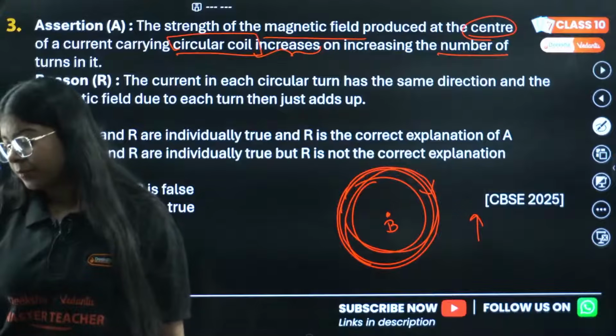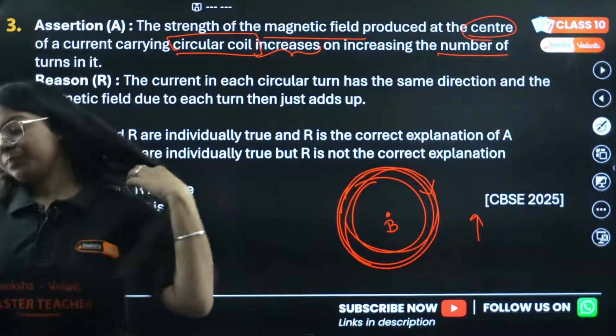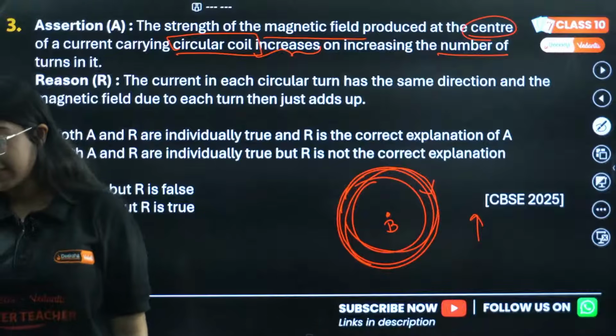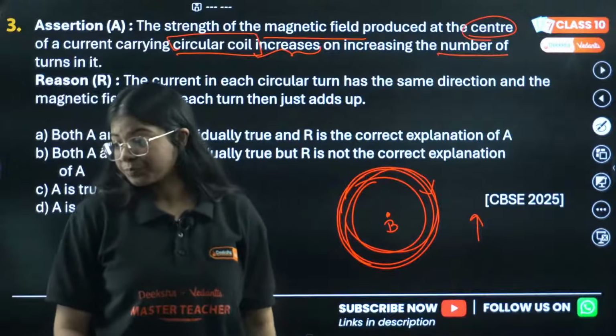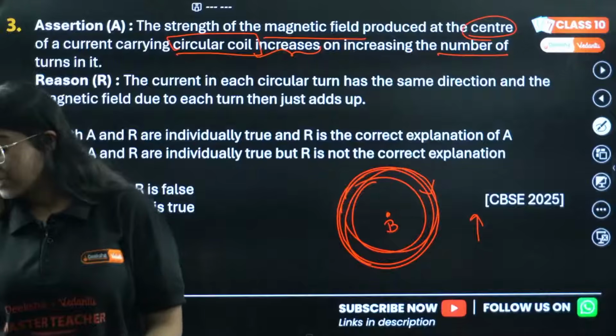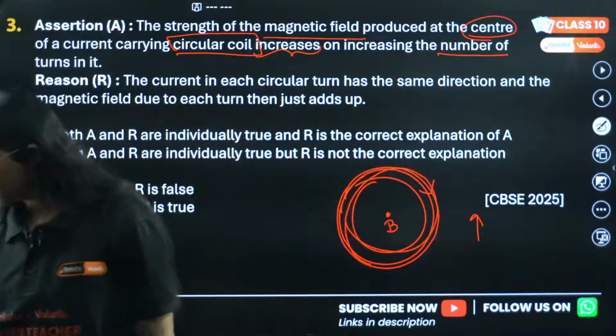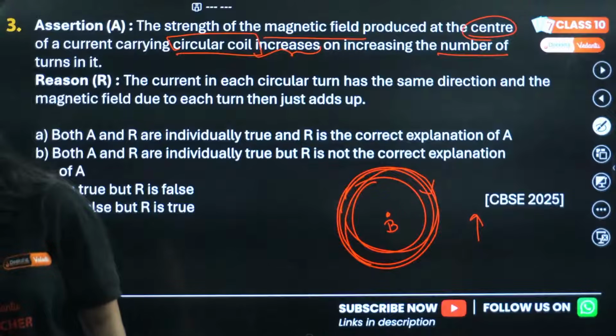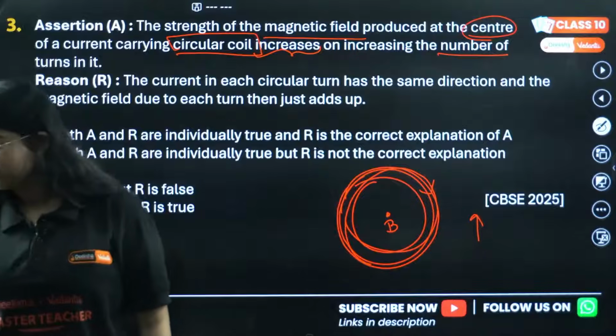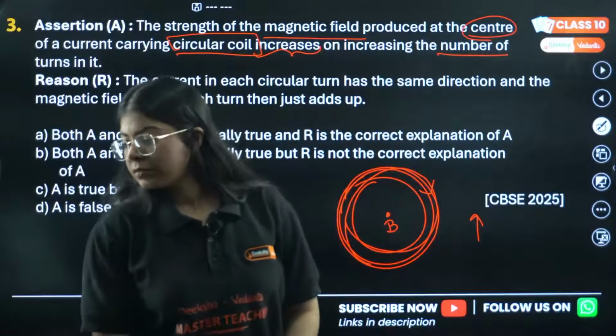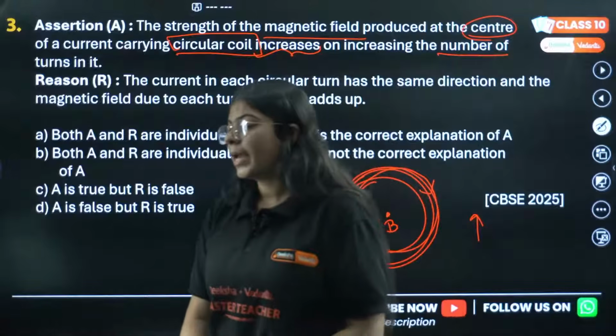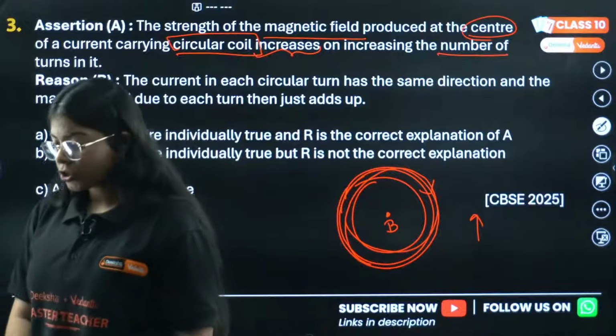Yes, that is correct. Okay, Rohit is saying D, Tanya is saying A. Anyone else who wants to answer this question for me? A is the correct option, Anju is saying.